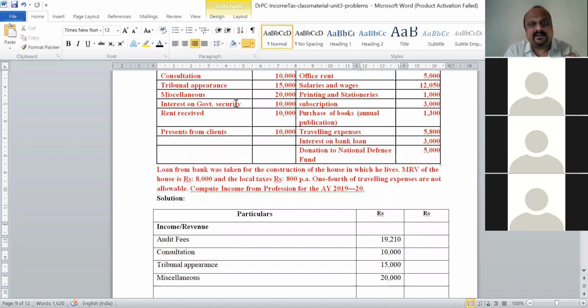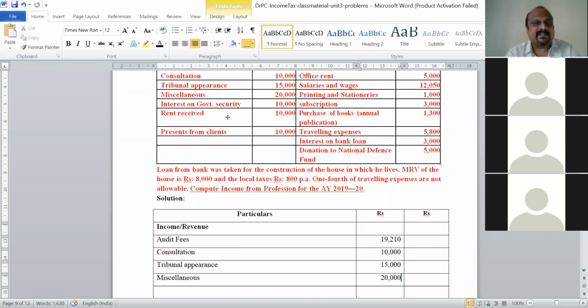Okay, you have one more head out of the 5 heads that you have. First head is income from salary. Second head is income from house property. Third head is income from PGBP. Fourth head is income from capital gains. The last head is income from other sources. So interest on government securities and all those things come under the last income head, that is income from other sources. So we cannot consider this here under the PGBP head. Of course this is taxable but not under this head. So interest on government security we exclude from here because it is not coming under the PGBP.